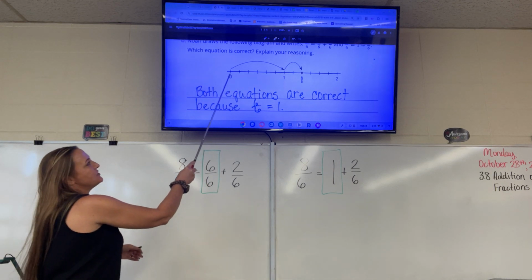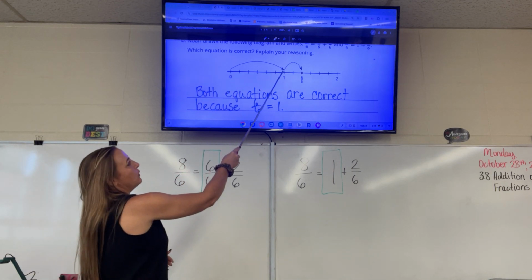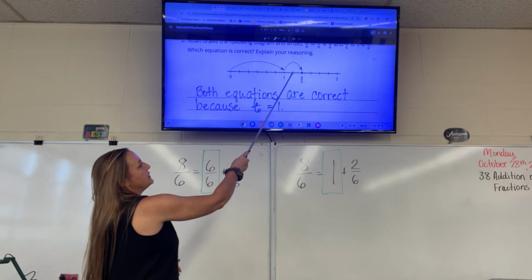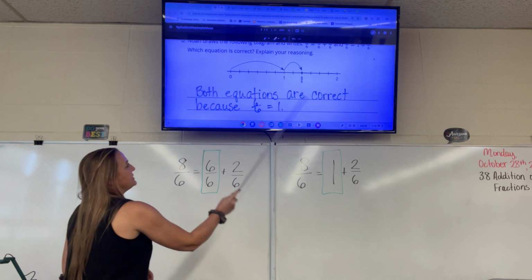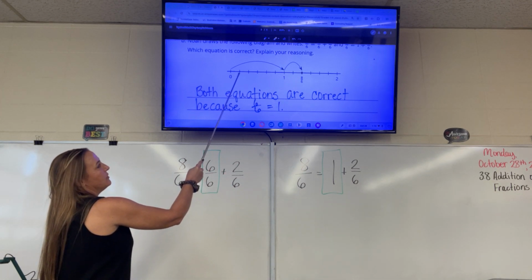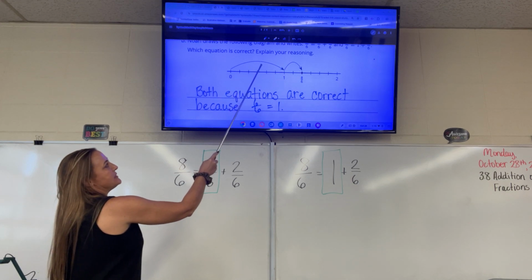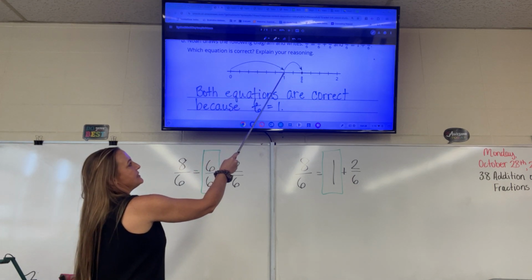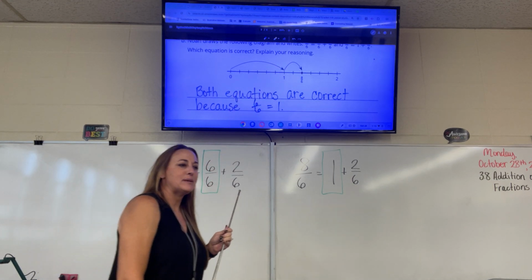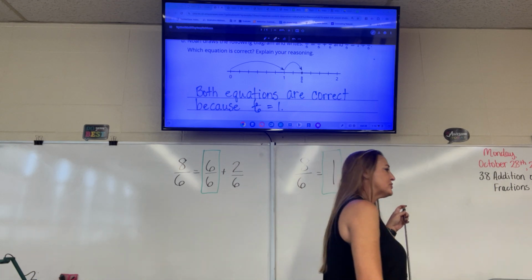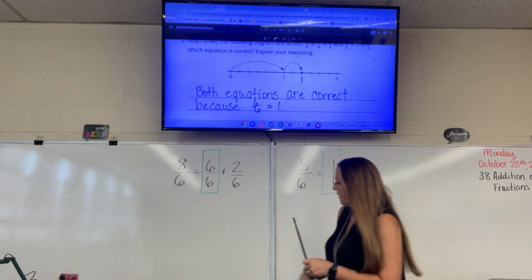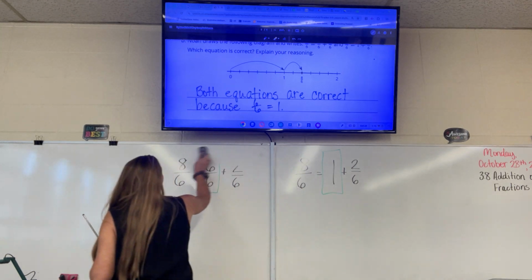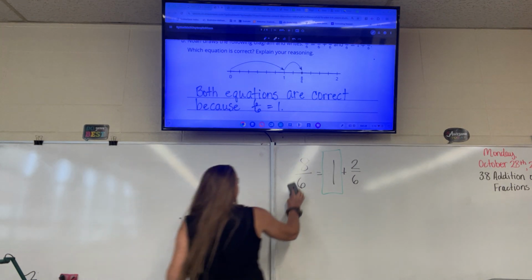So you can see they start at 0 and go to 1 whole, and then he goes 1/6, 2/6. So that's like 1 whole plus 2/6. But 1/6, 2/6, 3/6, 4/6, 5/6, 6/6. 1 whole is the same as 6/6. So that represents both equations would work, because 6/6 and 1 whole are the same thing.